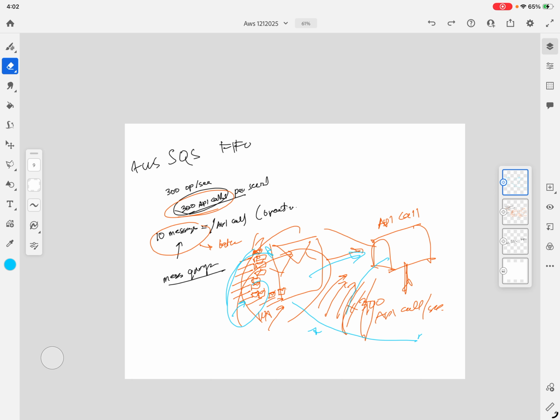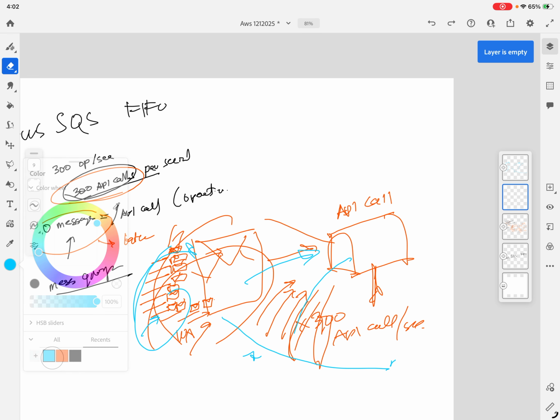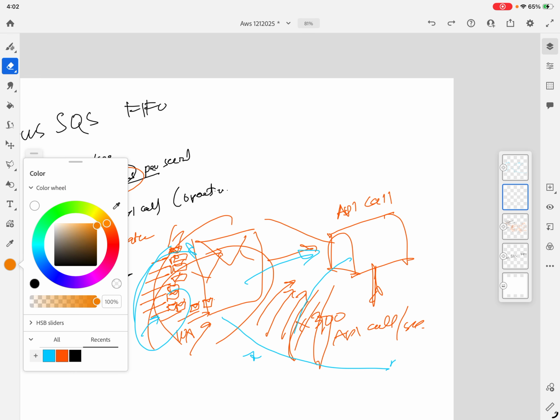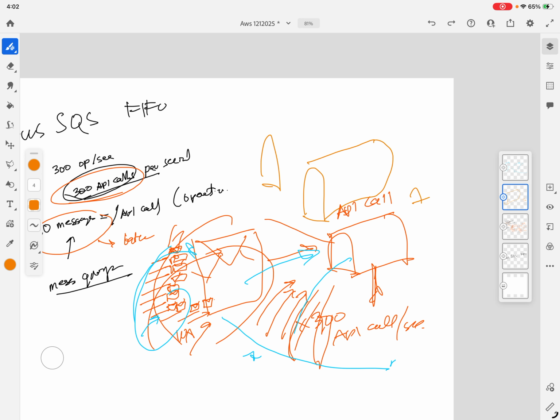Message groups equal separate mailboxes inside the post office. Imagine your post office is the FIFO queue. Inside the post office, you have mailboxes labeled A, B, C, which are your message groups. So these are the message groups then. This is one message group. These are the mailboxes.